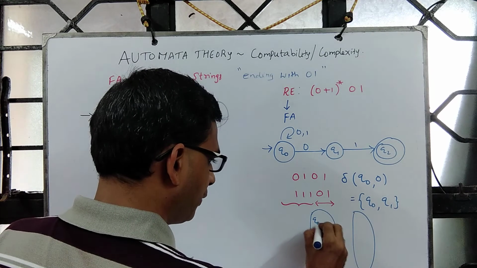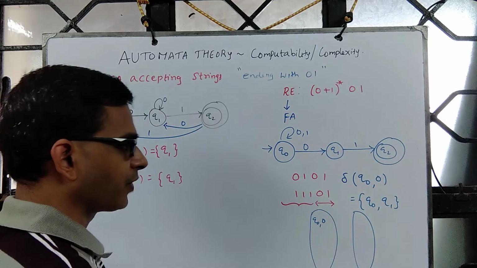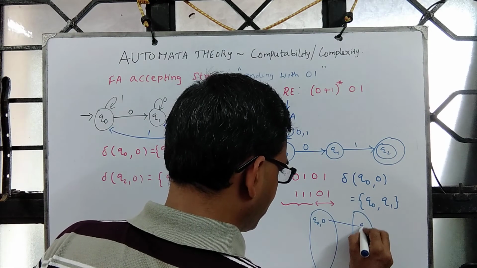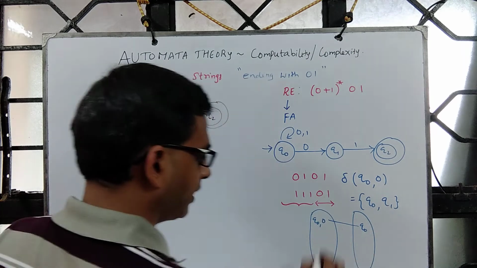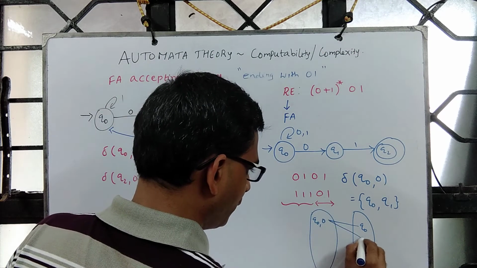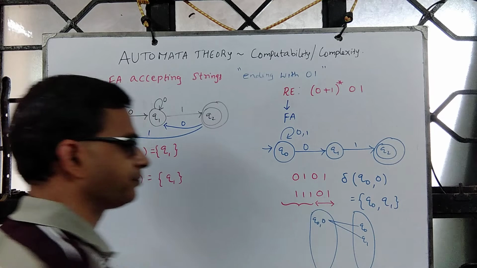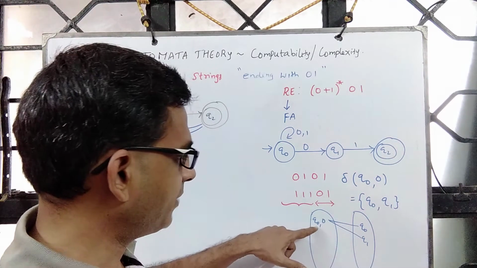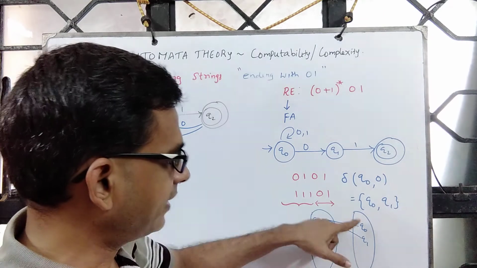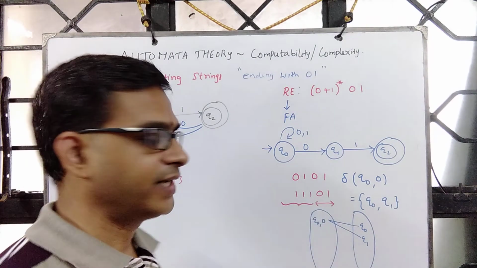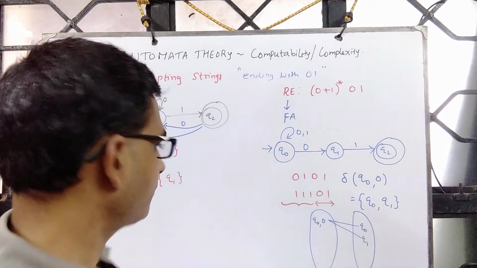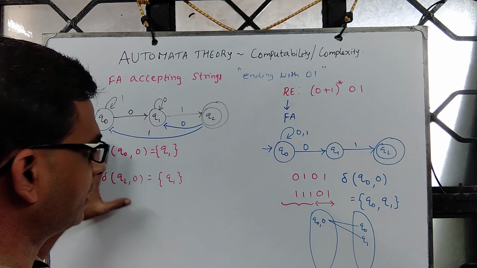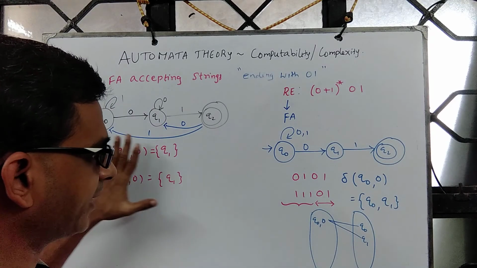So you have Q0 comma 0, which is mapped to Q0 and it is also mapped to Q1. So it is just a map, and Q0 comma 0 is mapping to more than one state. Whereas over here it is a function and it is mapping to exactly one state.